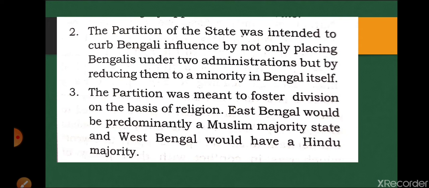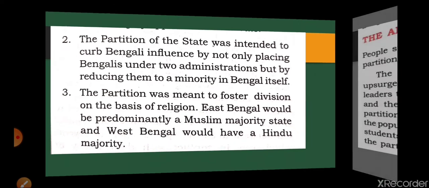Many delegates from all over India came there, and a meeting was held, and afterwards the reaction of the people came in form. So let us go through what the reaction was.